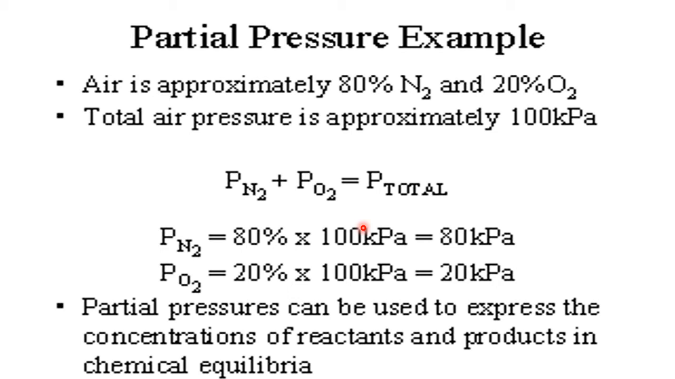So these partial pressures can be used to express the concentrations of reactants and products in chemical equilibria. That means in a chemical reaction, if the reactants are in the solid or liquid state, at that time we use the word concentration: how much you have taken, whether it is 1 molar, 2 molar. If the reactants are in the gaseous phase, for example, hydrogen gas reacting with oxygen gas to give water vapor, so all are in the gaseous phase.